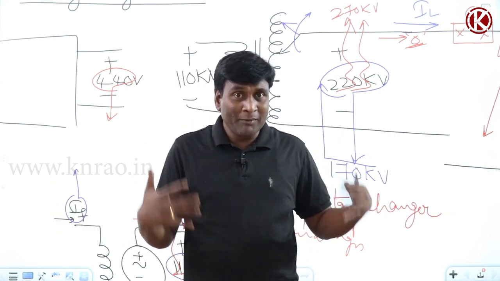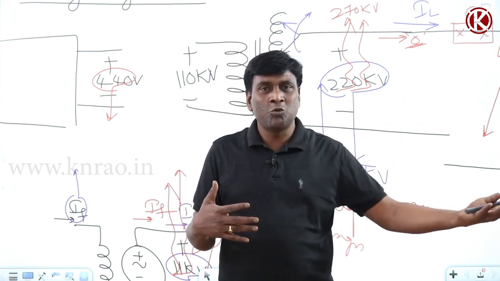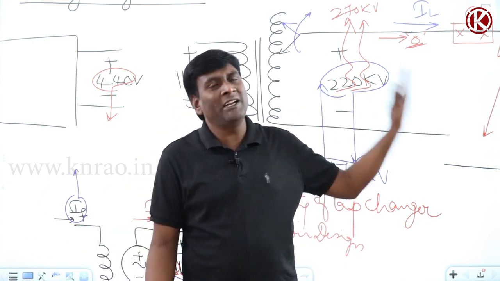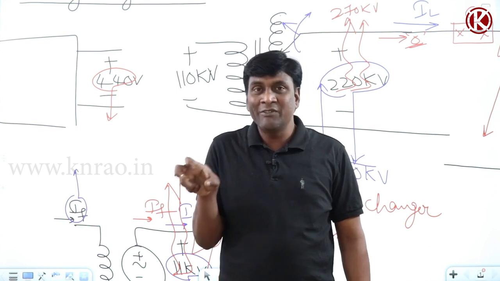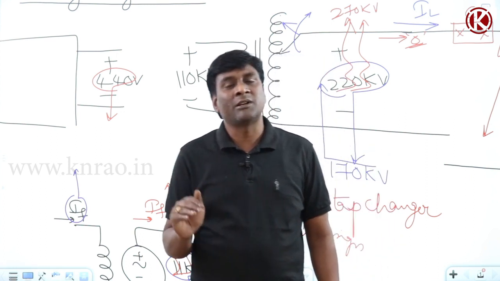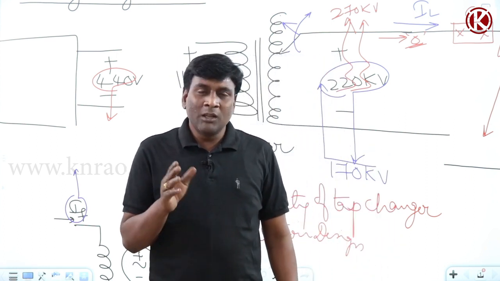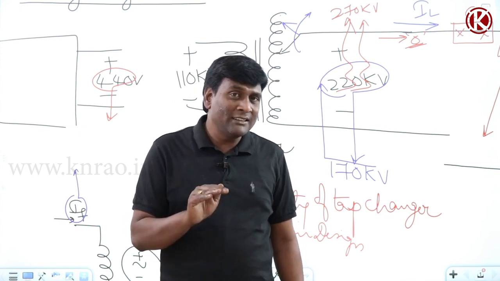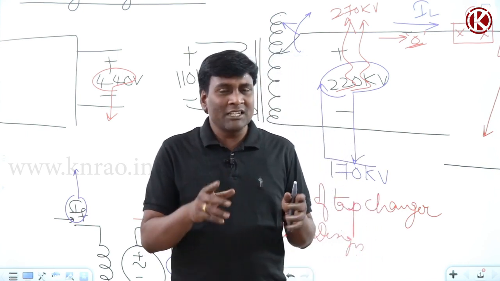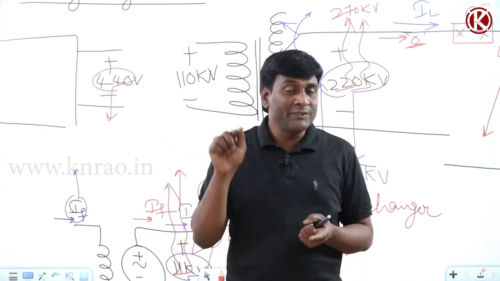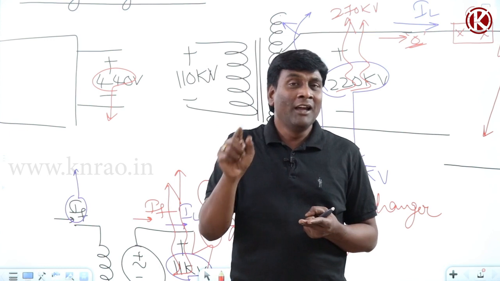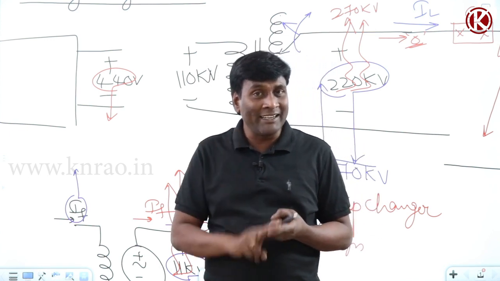For example, for a big power transformer, if these guys don't require any power, it will give it to those guys. If those guys don't want any power, maybe it will supply to somebody else. So the diversification factor is more for a power transformer. That's why load variations are going to be very less for a power transformer. Now the moment load variations are very less, I can say that a power transformer almost always operates at full load. Distribution transformer load variations will be more because the diversification factor is less. A power transformer almost always operates at full load because of high diversification factor.